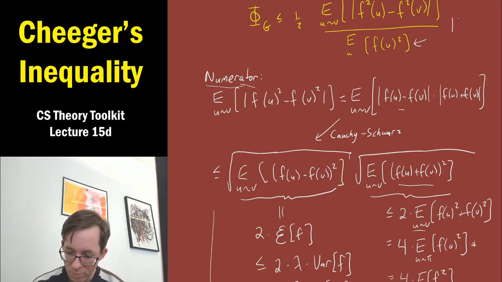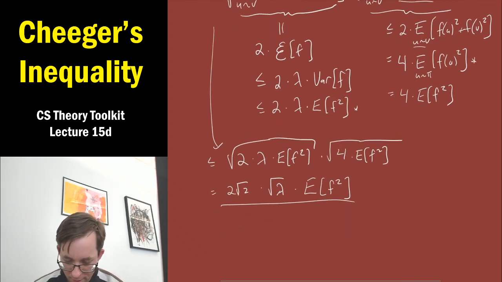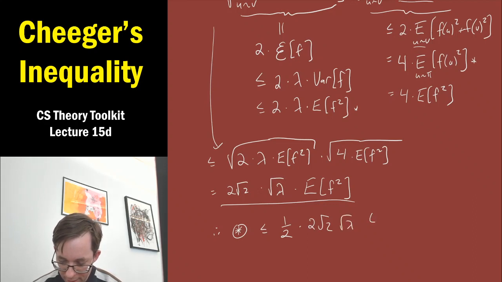So this whole star, which is half the ratio of numerator and denominator, is therefore at most 2 root lambda times the expected value of f squared over the expected value of f squared. This denominator is the denominator.